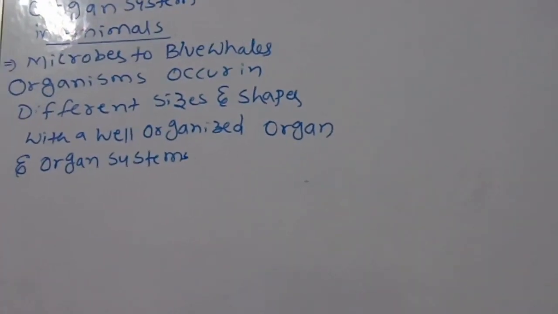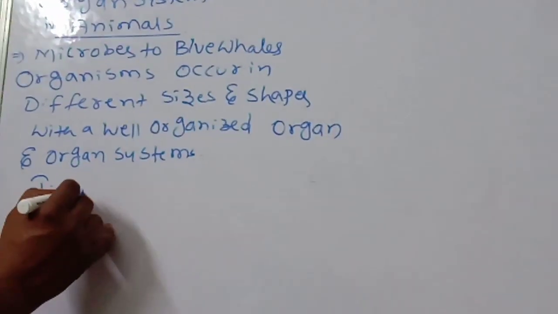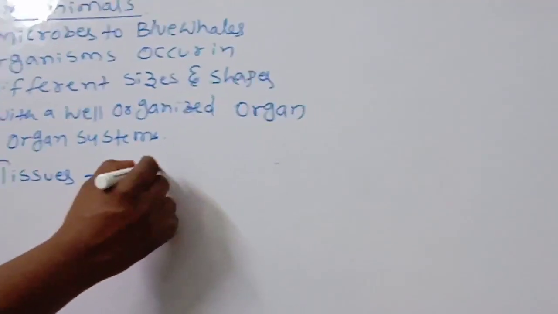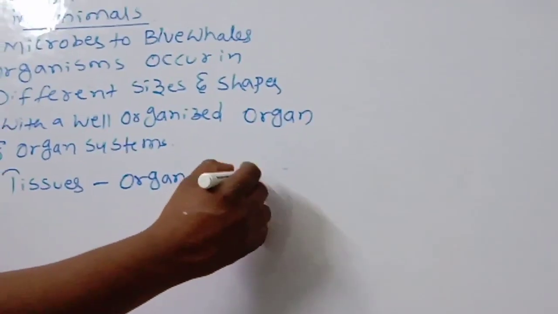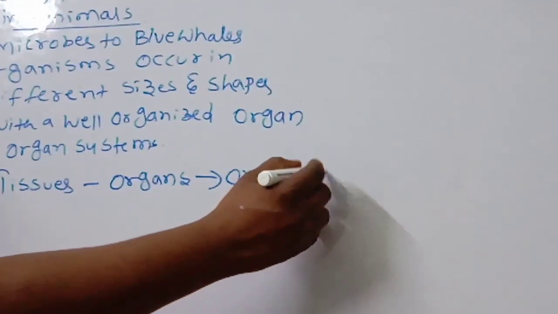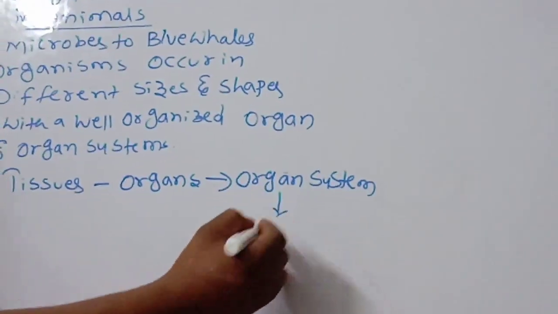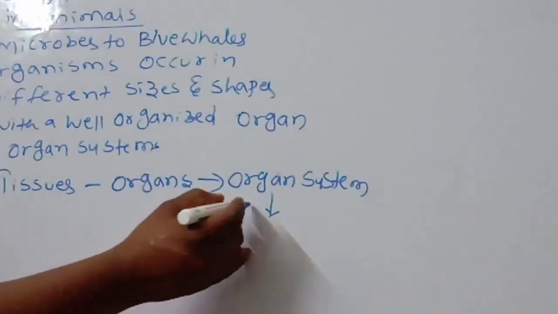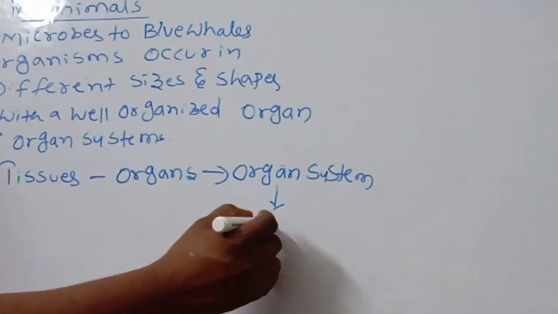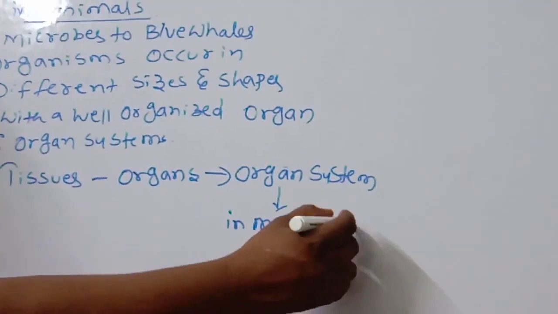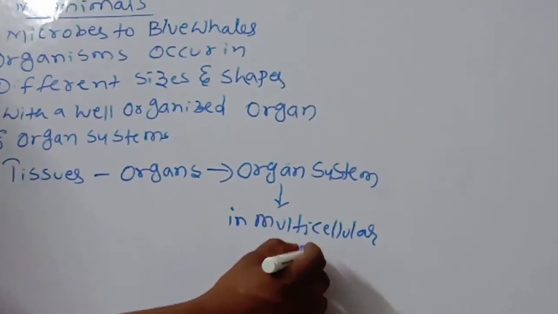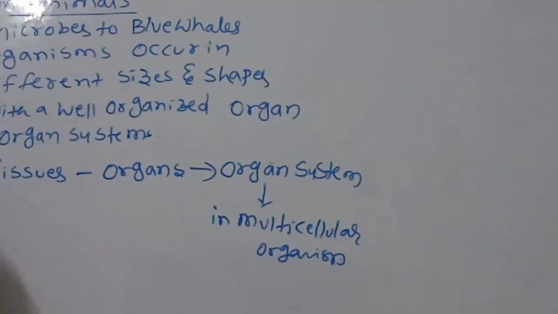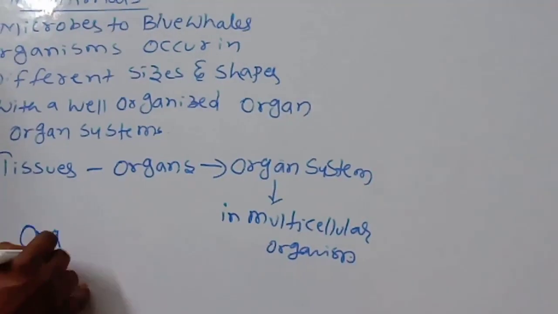Okay, children. So the tissues, what will happen? Tissues organize to form organs, then organ systems, and then, as you know very well, the most important one, multicellular organisms. So like this it takes place. Now organization is like this.